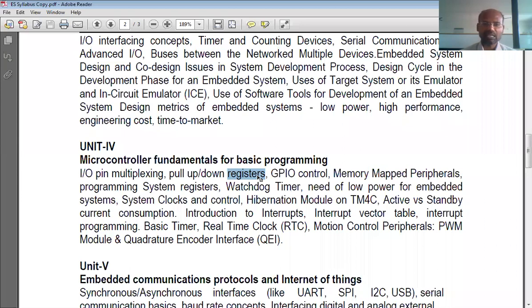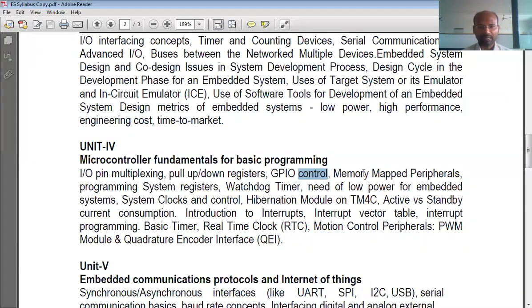Next, GPIO control. GPIO means general purpose input output, and by writing 1, you can set any pin to an input pin. By writing 0, you can set one pin or a set of pins to output pins. It depends on your requirement. That is GPIO control. It is not just this; there is a lot more to it that we will see when we talk about GPIO control.